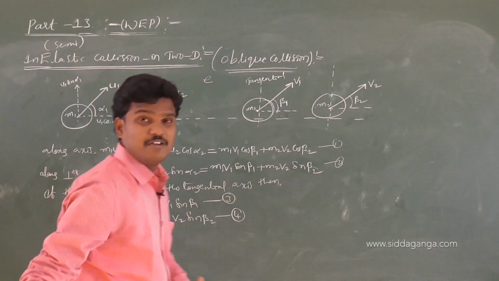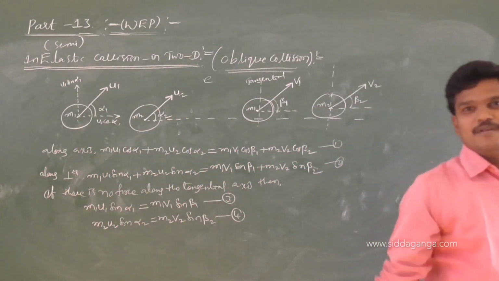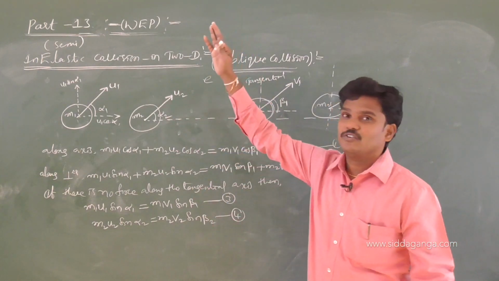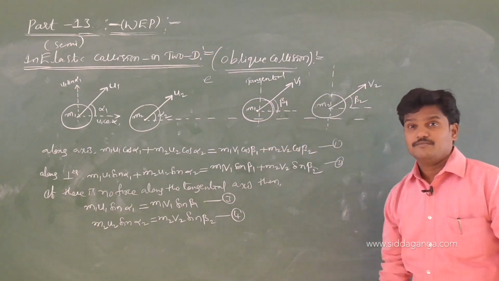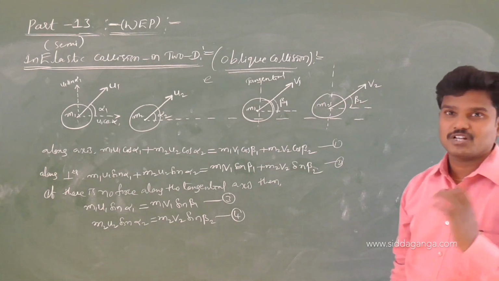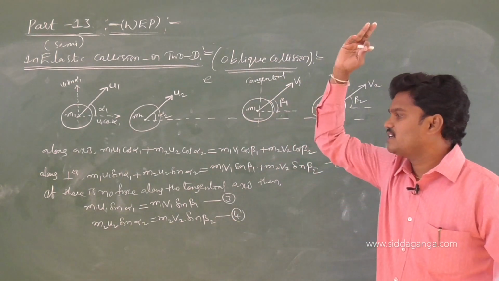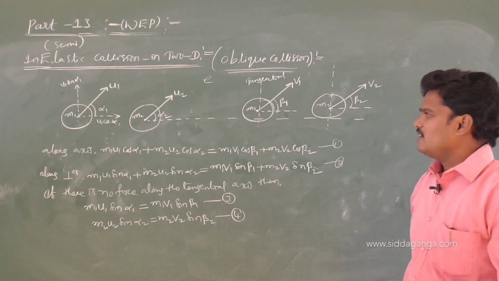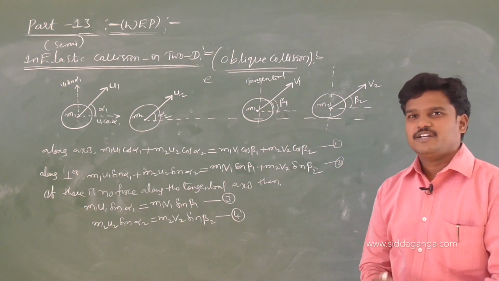See how many equations I am getting. If there is no force along the tangential line, just balance m1 u1 sin alpha 1 before collision with m1 v1 sin beta 1 after the collision, and m2 u2 sin alpha 2 before with m2 v2 sin beta 2 after.